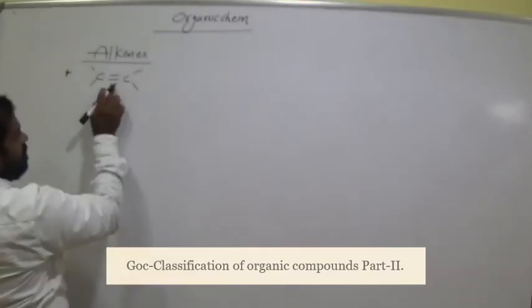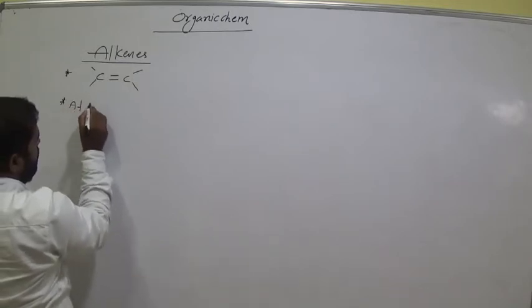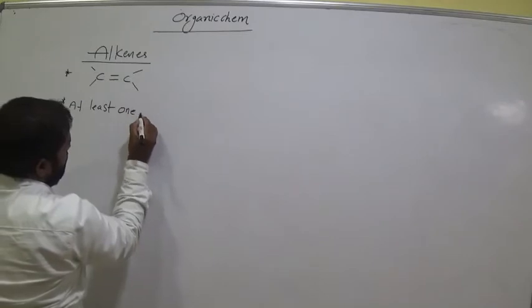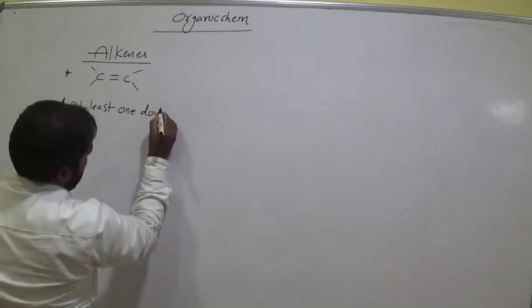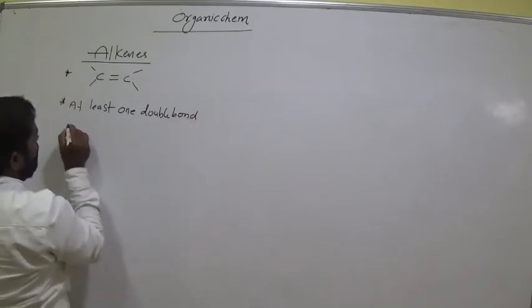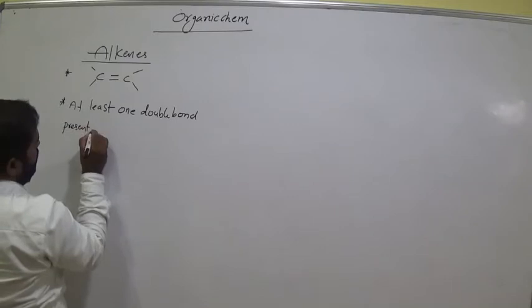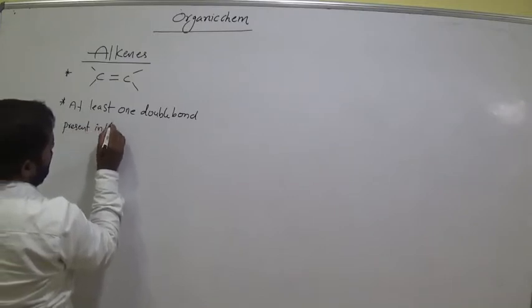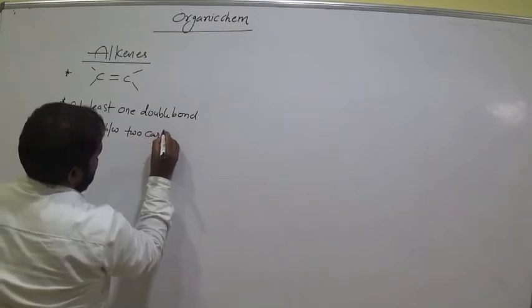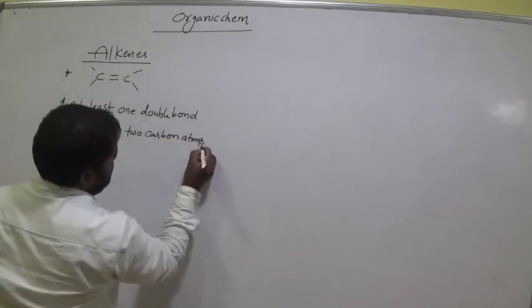Double bond. At least one double bond present in between two carbon atoms.